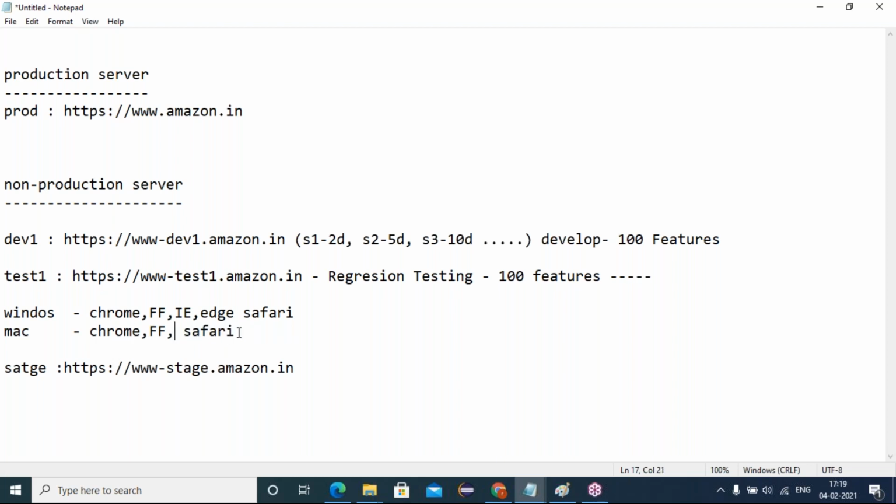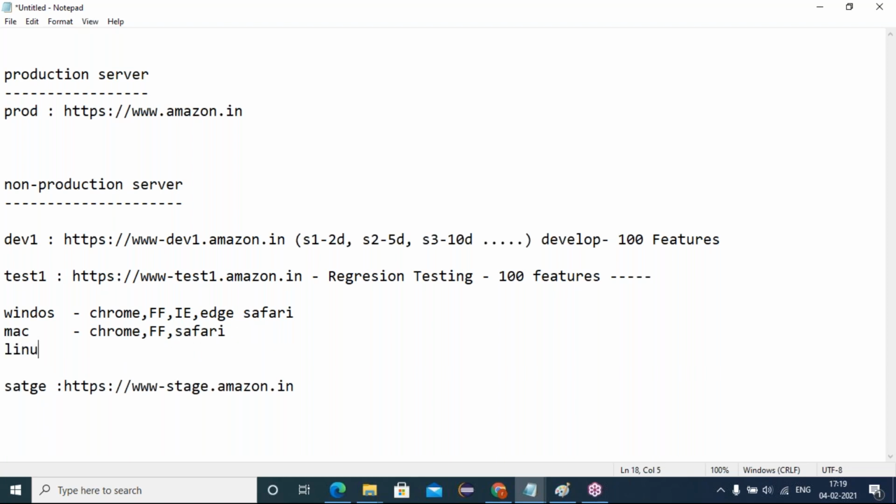These are Microsoft products which Mac will not support. And Linux also, and Opera also will be there. Even on Linux, IE and Edge are not there. Also Opera we have, right? All the browsers we have.